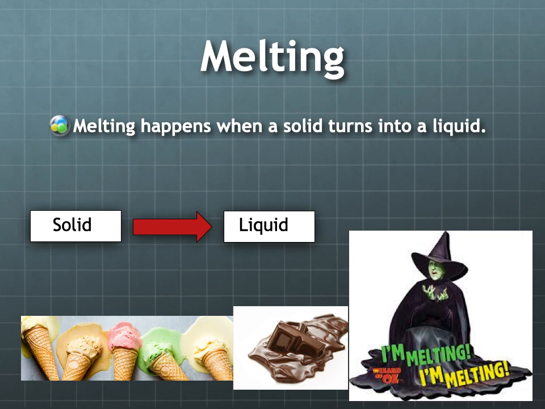And that just means it's changed into a liquid. It's changed its state of matter because of the heat that was added to it. This can also happen with chocolate. If you leave a chocolate bar out in the heat for too long, or add heat to it, then it will melt. It will go from a solid to a liquid. And of course, we have the Wicked Witch of the West from The Wizard of Oz. Spoiler alert, she does get melted at the end, so sometimes even witches can go from a solid to a liquid.